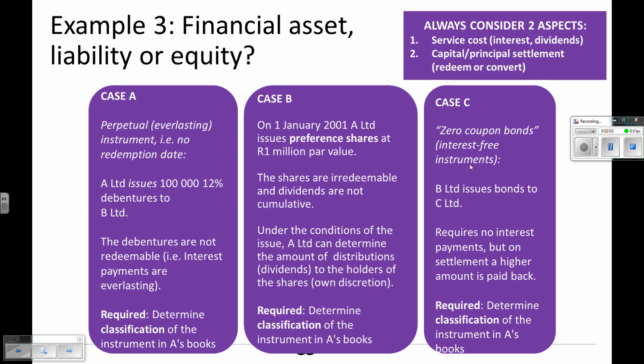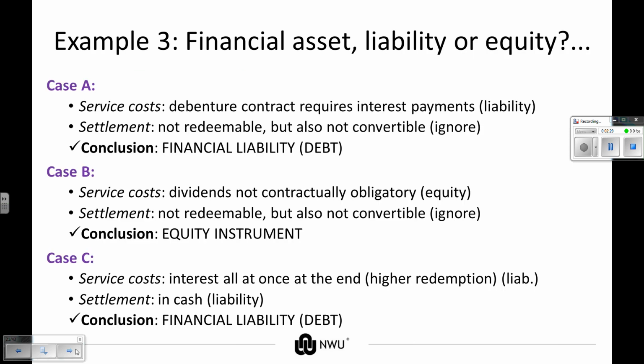For case C, we have zero coupon bonds, so this will be interest-free instruments. B Limited issues the bonds to C, requires no interest payments, but on settlement a higher amount is paid back. So determine the classification of the instrument in, and please change this to B Limited's books.